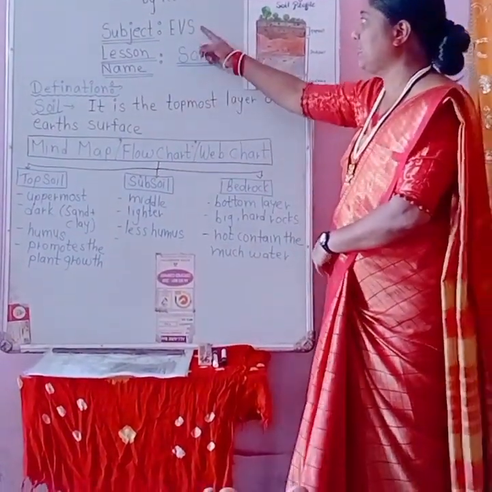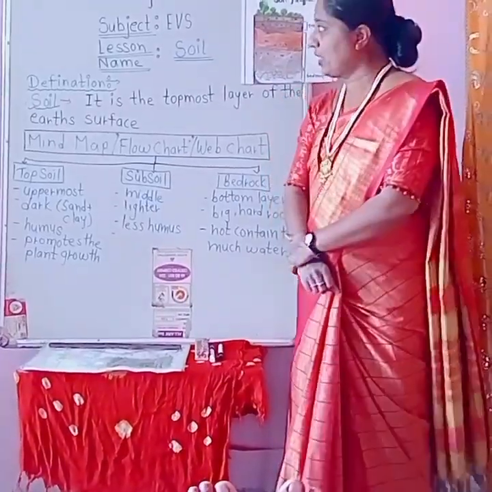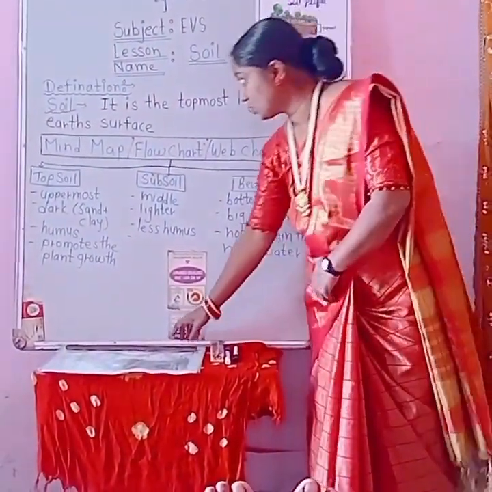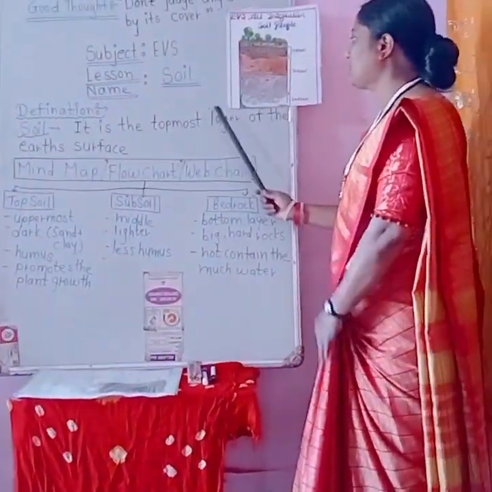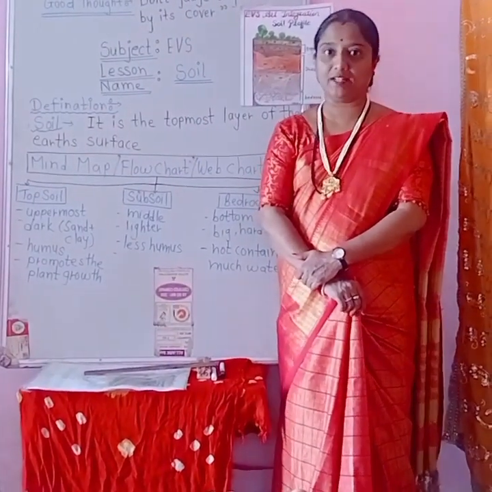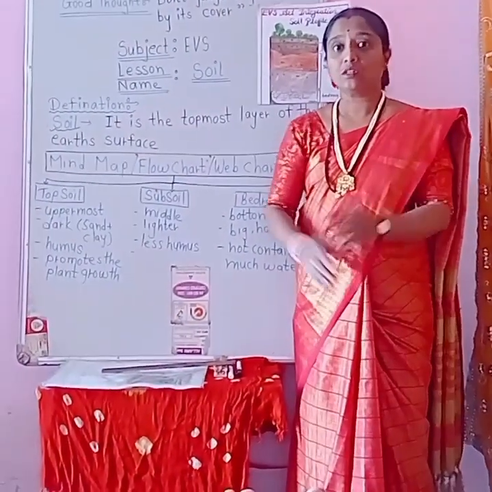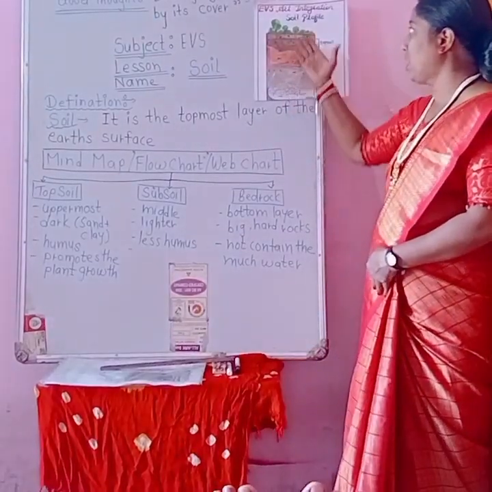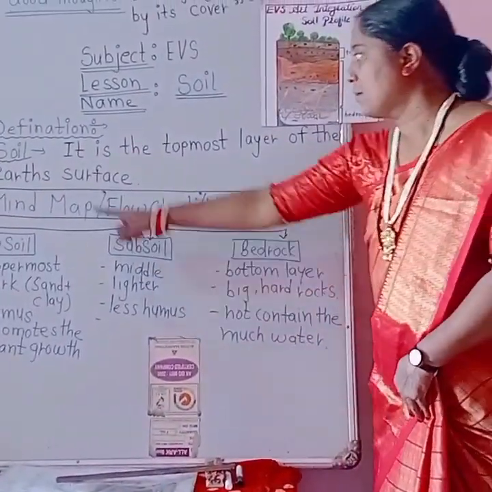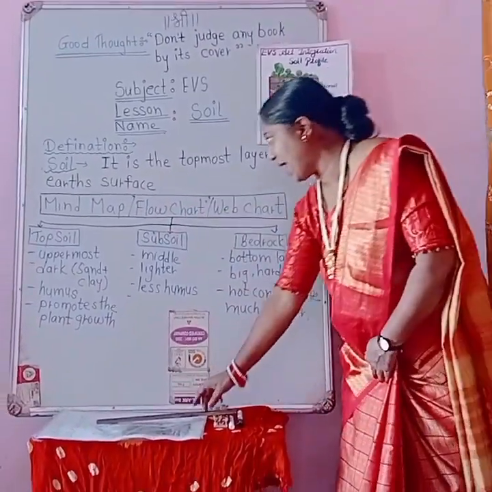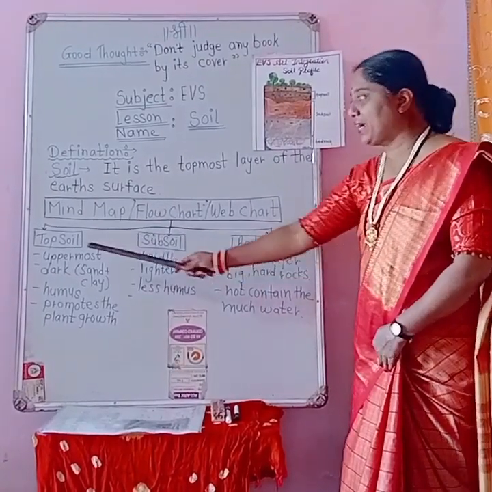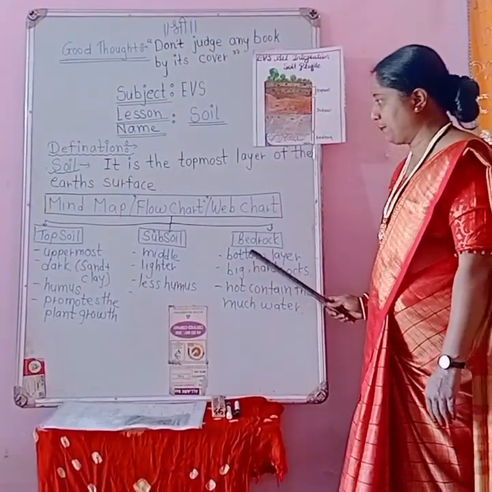Now my subject is EVS, environmental studies, and today I want to explain the lesson soil. The definition of soil is that it is the topmost layer of the earth's surface. All of you know the earth is spherical in shape and it has three layers. The uppermost layer is called the topsoil. Here I am writing the mind map. A mind map is also known as a flow chart or wave chart. The soil is divided into topsoil, subsoil and bedrock.